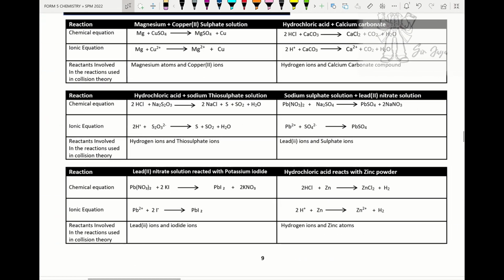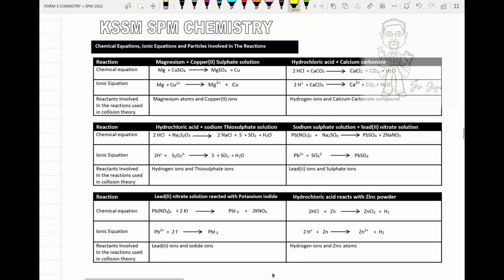Alright, so we move on to the next part. We try to check how to write the chemical equation, the ionic equation, and the particles involved in the reactions, or reactant particles that are involved in the reaction. This is very important in order to answer collision theory.